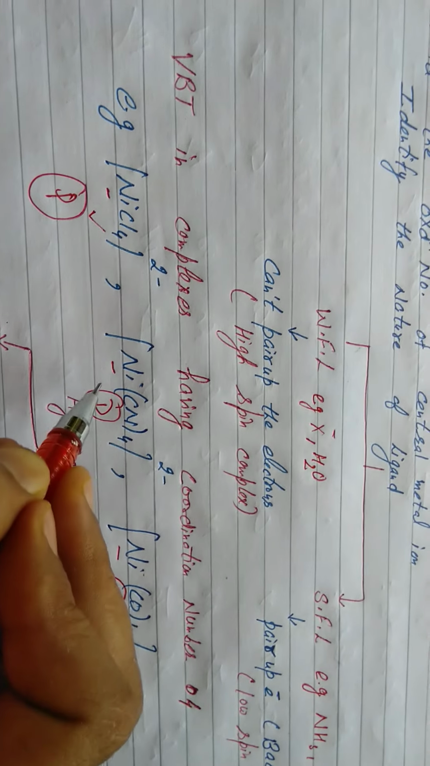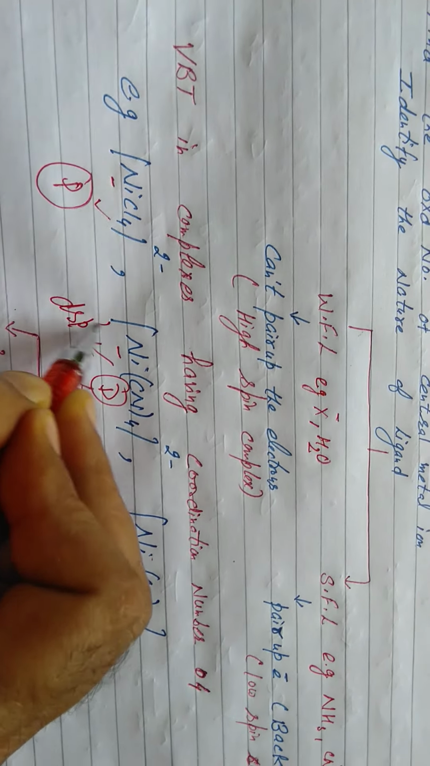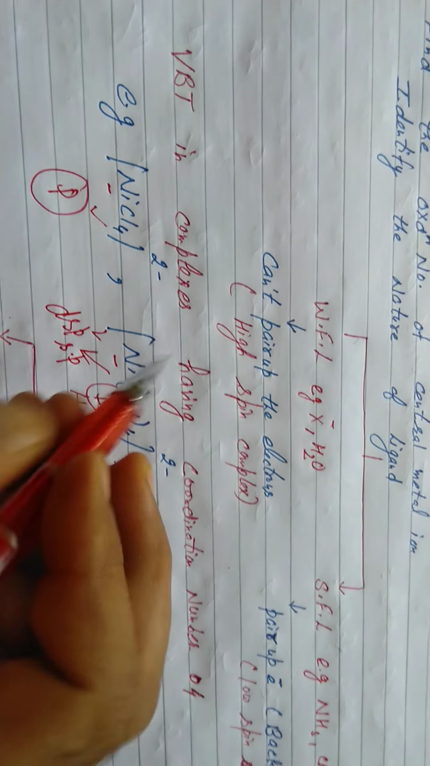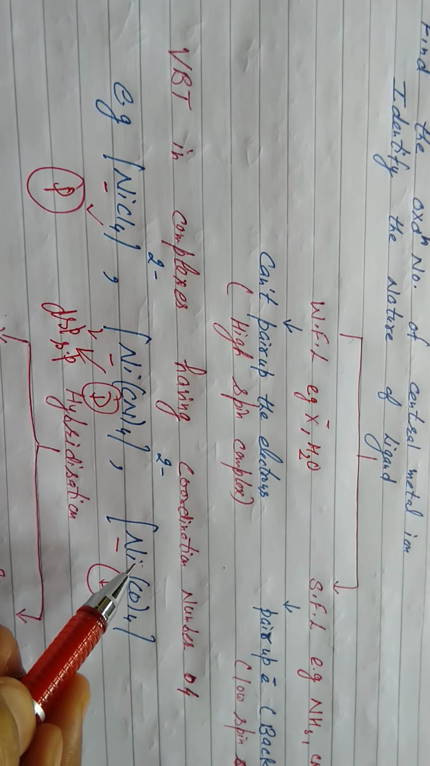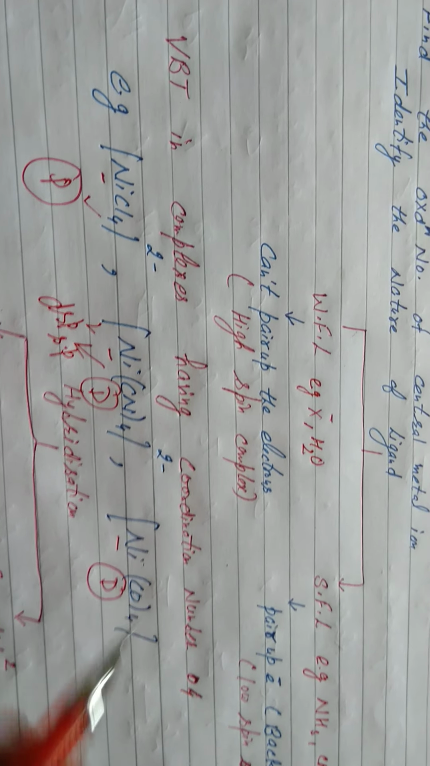Out of these, students, only one will have square planar shape. In it, nickel undergoes dsp2, that is square planar. And in these two, nickel undergoes sp3, so tetrahedral shape.